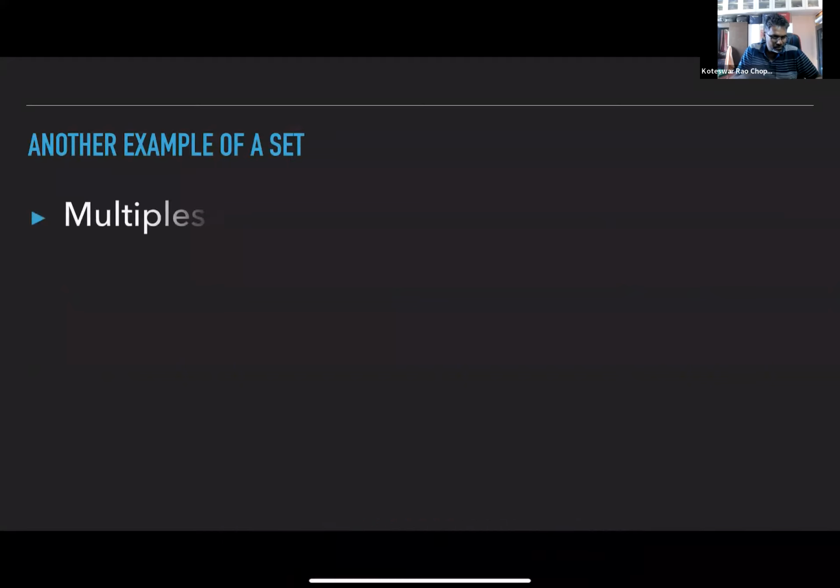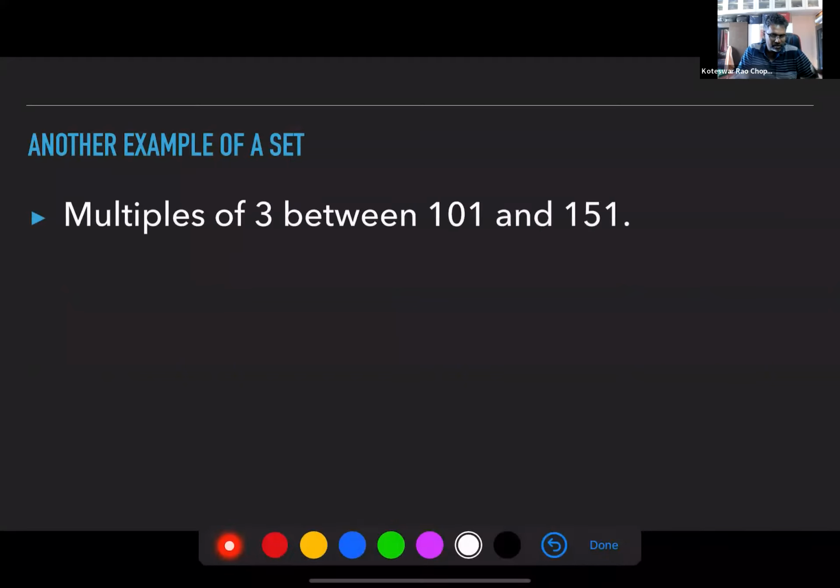Another example of a set. When you start talking about sets with numbers, it becomes convenient for us. Multiples of 3 between 101 and 151. You know the numbers from 101 to 151. If you go from one number to the other, you know whether it gets divided by 3 or not. So division by 3 is the criterion.